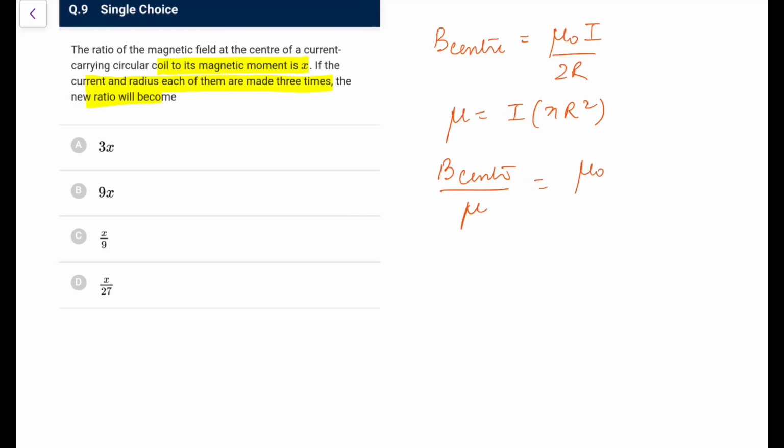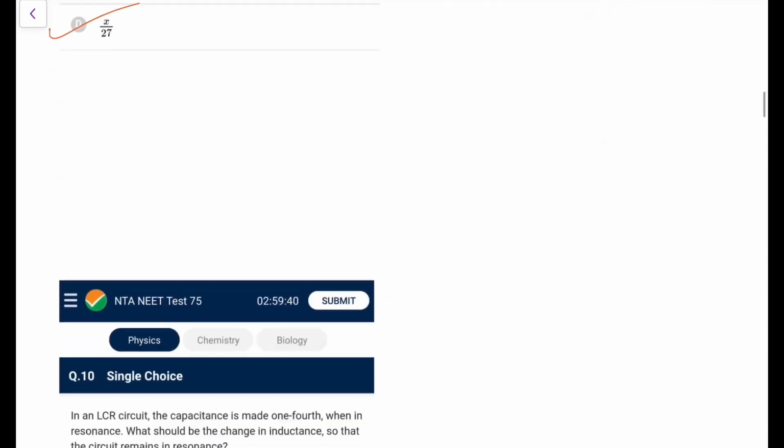What you will have, mu naught, this I and I will get cancelled. It would be mu naught upon 2 pi R cube. So current is no factor here. So this ratio X is proportional to 1 by R cube. If radius is made 3 times, it will become 1 by 27. So go for X by 27.